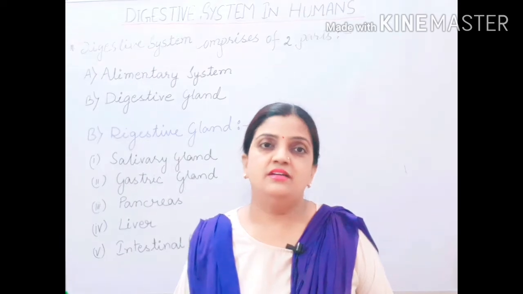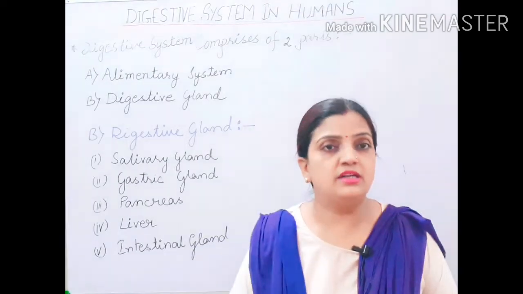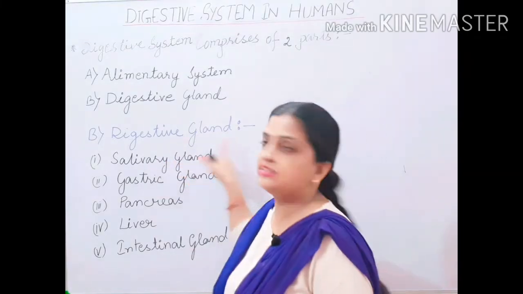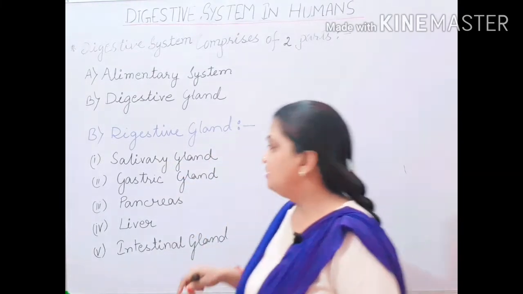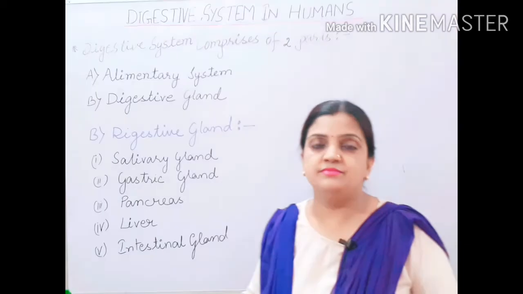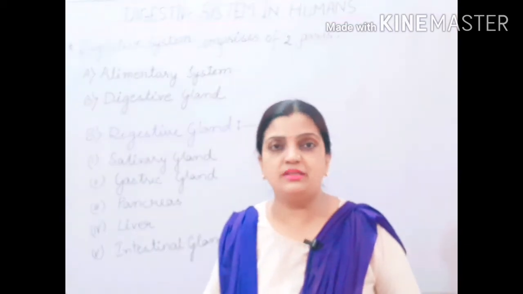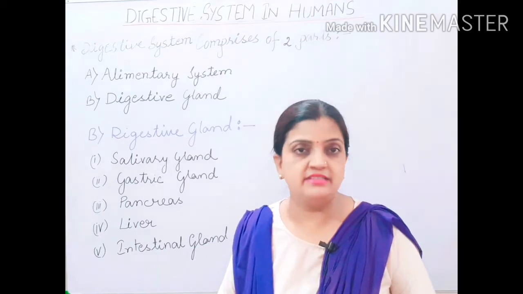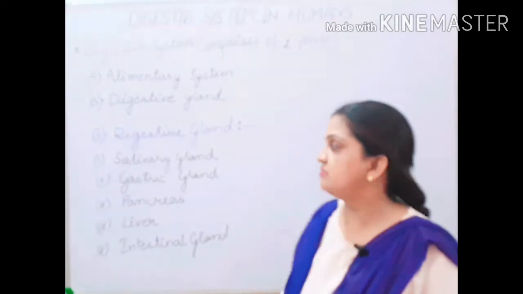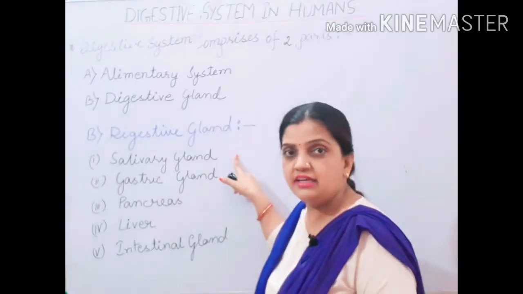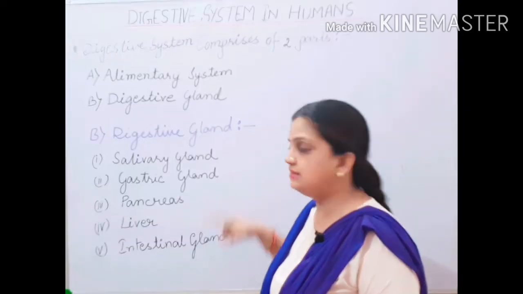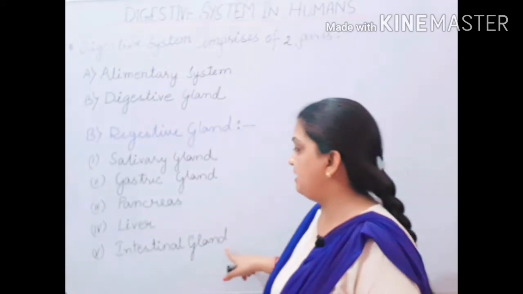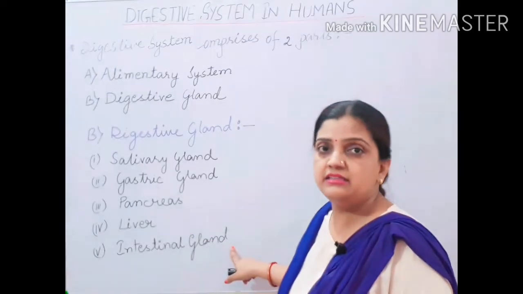So children, the human digestive system, or the human alimentary canal system, has 5 digestive glands, and these are the salivary gland, gastric gland, pancreas, liver and lastly the intestinal gland.